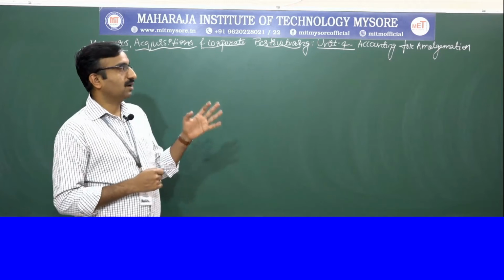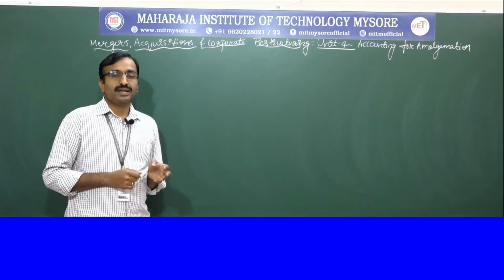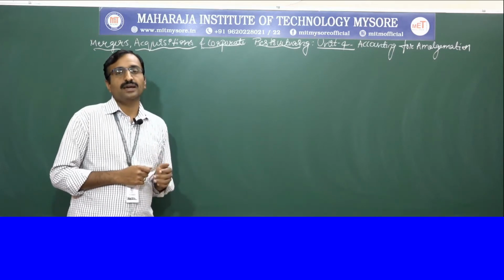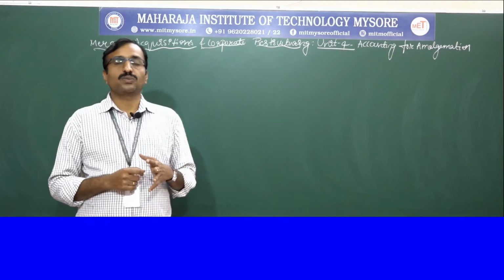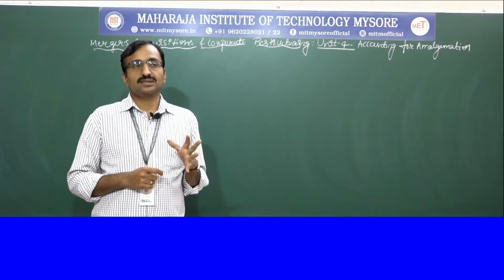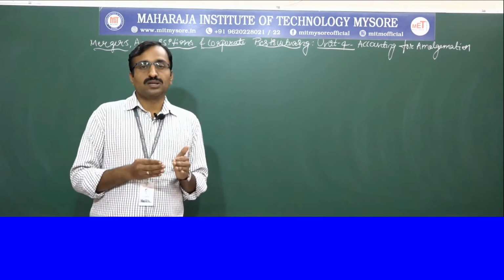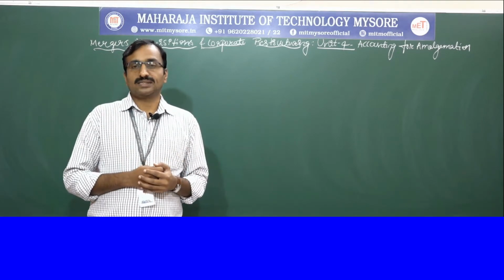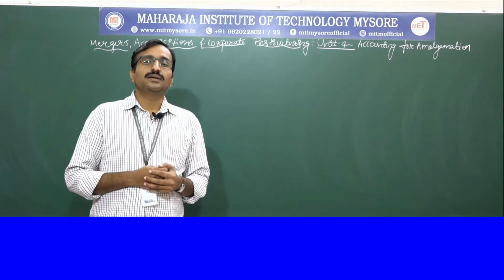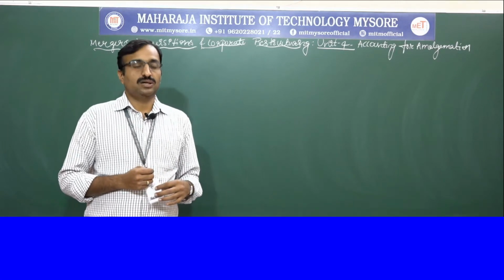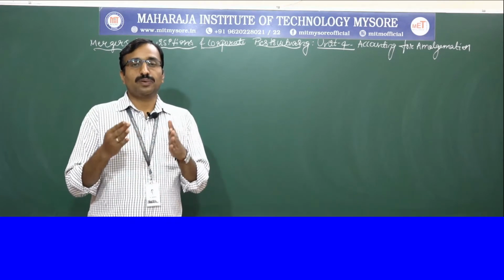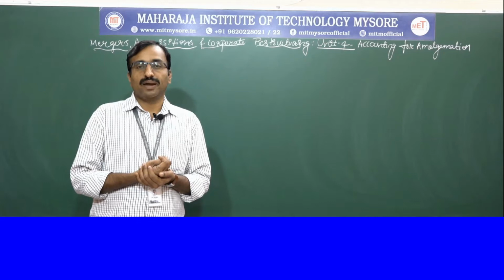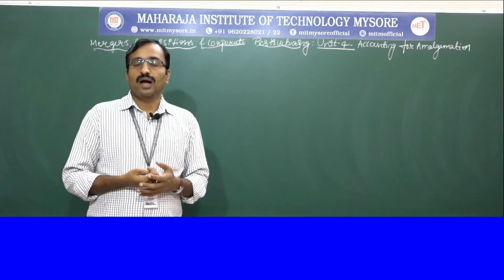So let's begin with the accounting for amalgamation. Amalgamation is the international term. In the international context we say amalgamation, but in the Indian context we say merger. Amalgamation is a broad area which includes mergers and other forms of corporate restructuring. So in a merger we prepare and maintain the accounts, and such kind of accounts management and maintenance we call accounting for amalgamation.